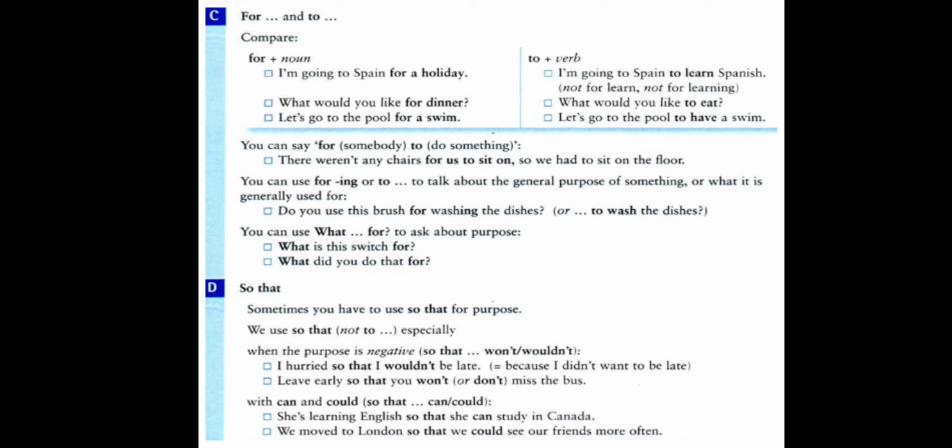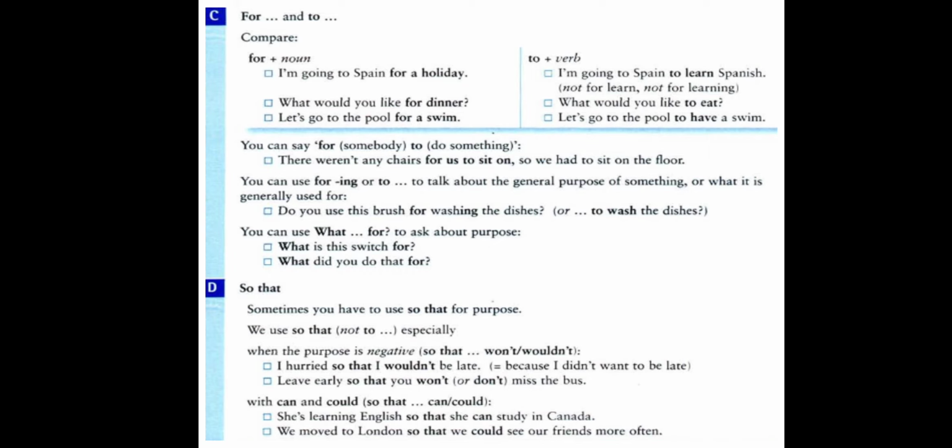You can use for plus ing or to talk about the general purpose of something, or what it is generally used for. If we speak about the purpose or function of something in general, then we have two cases. Either we use for plus verb plus ing, or we use to plus the base form. Do you use the brush?